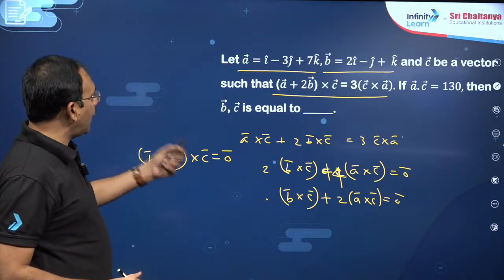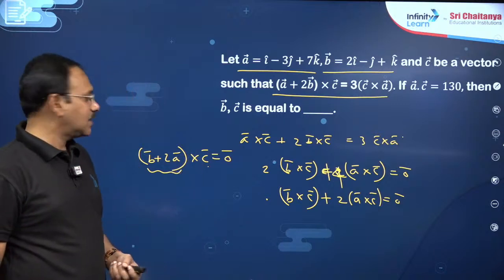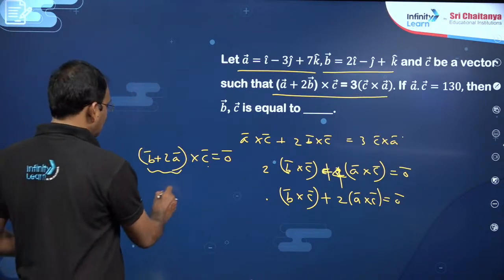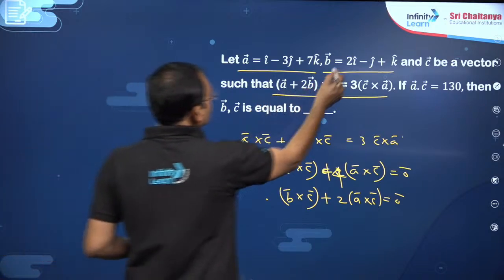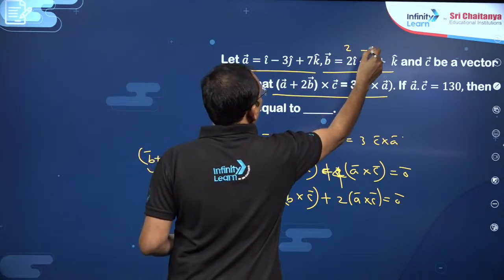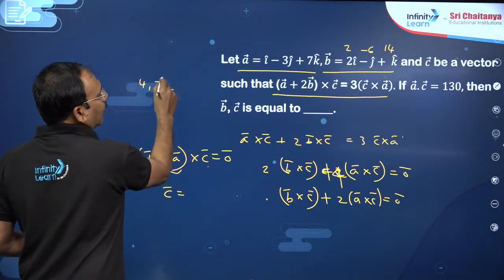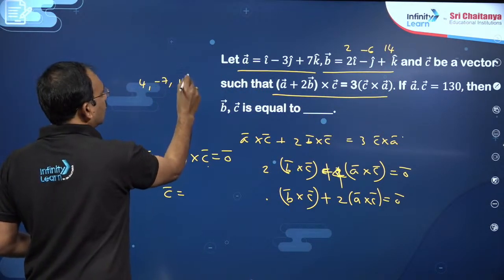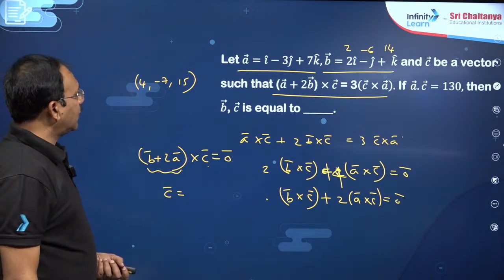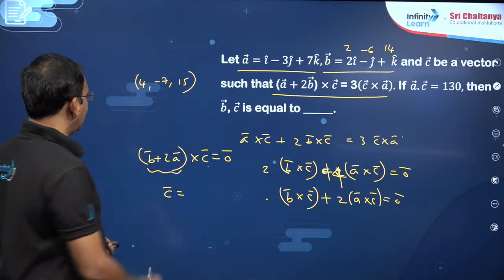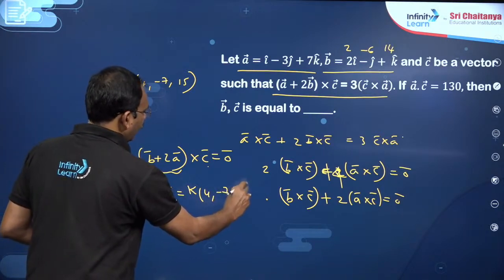So, you know A and B. So, C bar must be parallel to B bar plus 2A bar. That is the point. So, C bar you can take, my dear friends, now parallel to B bar plus 2A bar. B bar is this, 2A bar will become 2, minus 6, 14. This is 4, minus 7, 15, which is nothing but B bar plus 2A bar. So, C bar can be taken as some number K into 4, minus 7, 15.